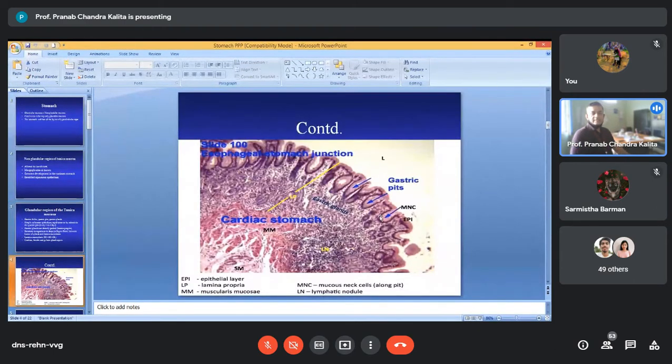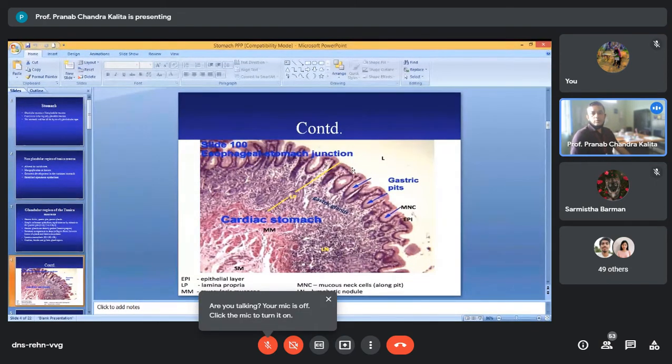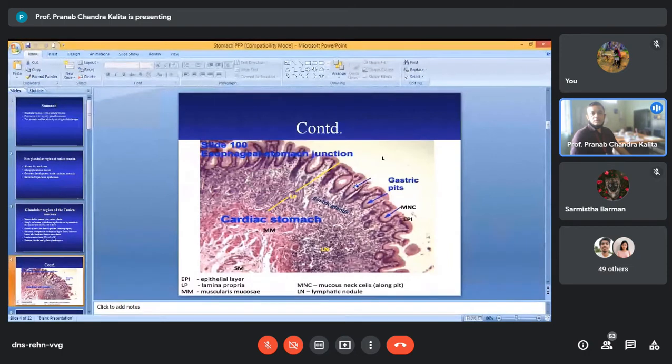First, let us see the different layers. As I have told you, you will find many gastric folds, which are the elevations, and between the folds you will find depressions, the gastric pits. Below the pits, within the lamina propria, you will find many gastric glands.